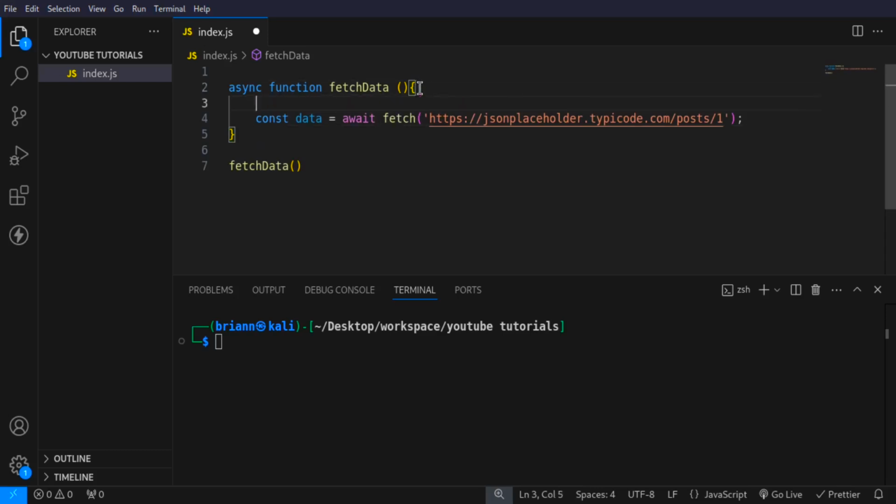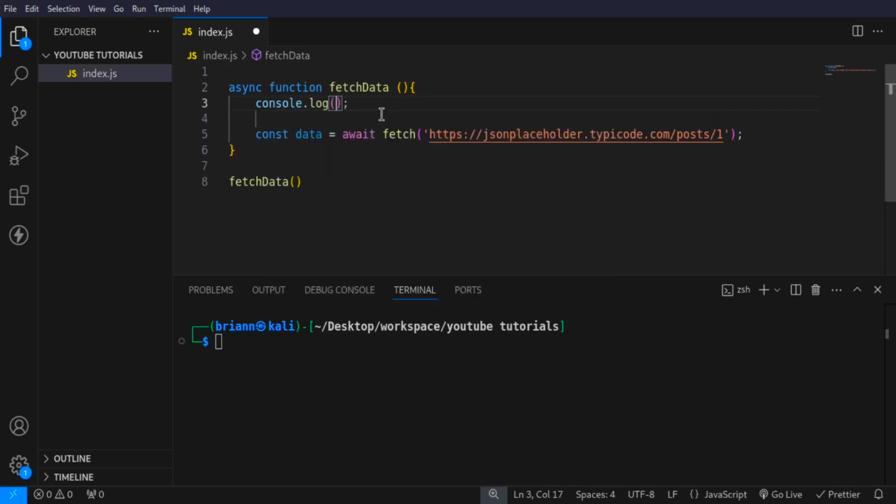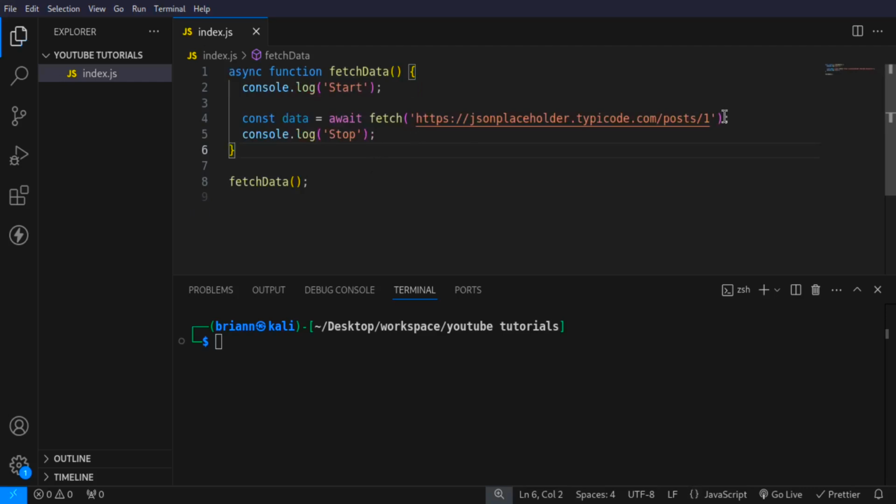So let me show you. I'm going to console log here. I'm going to say start, and then I'm going to copy that same line, and after the fetch here I'm going to say stop. Now pay attention to what is going to happen after I run this code.